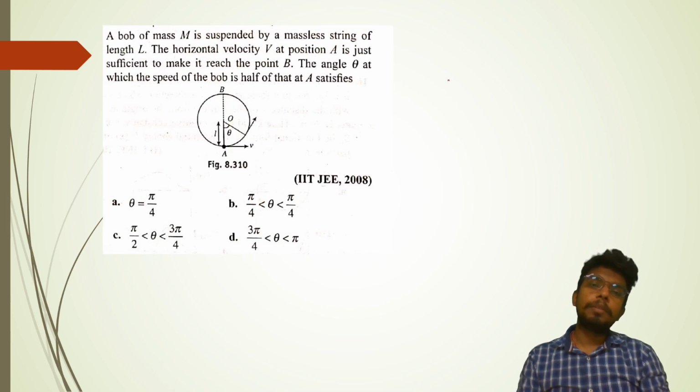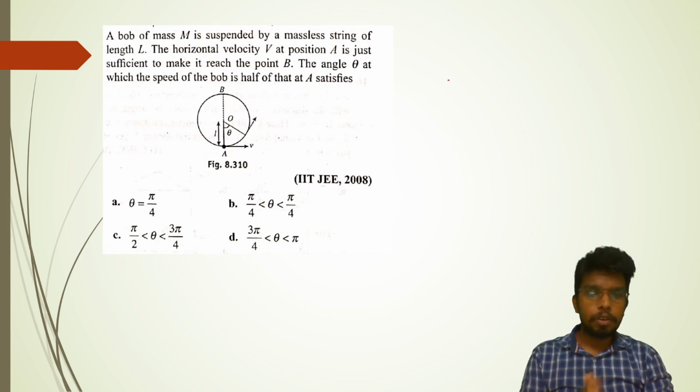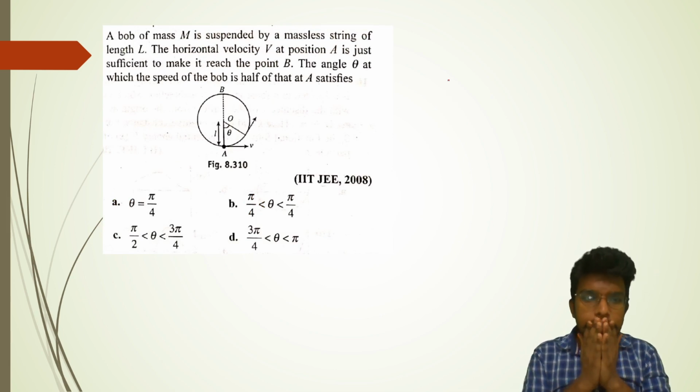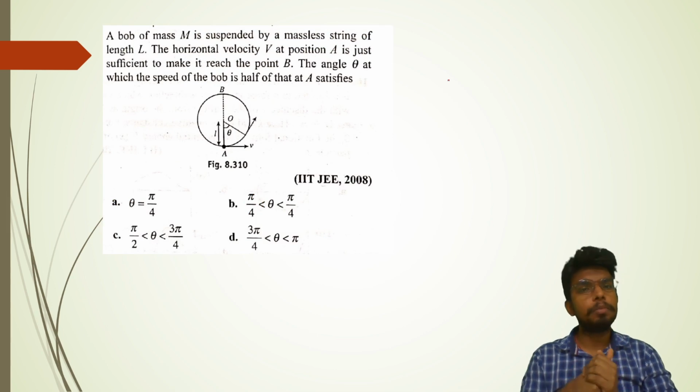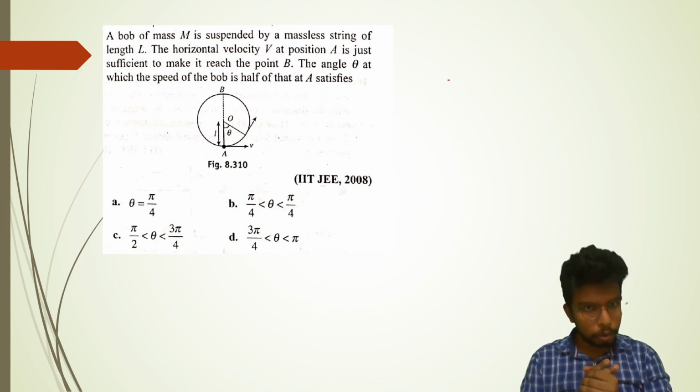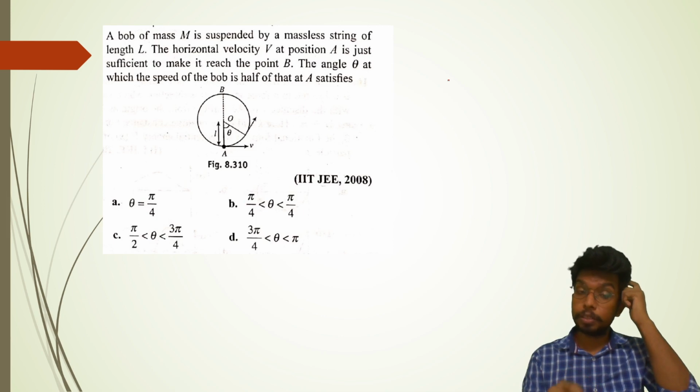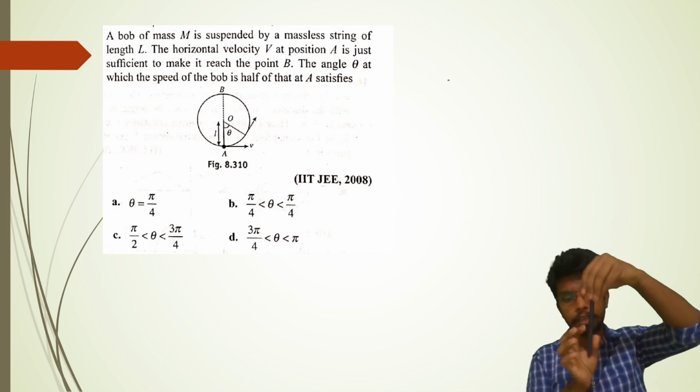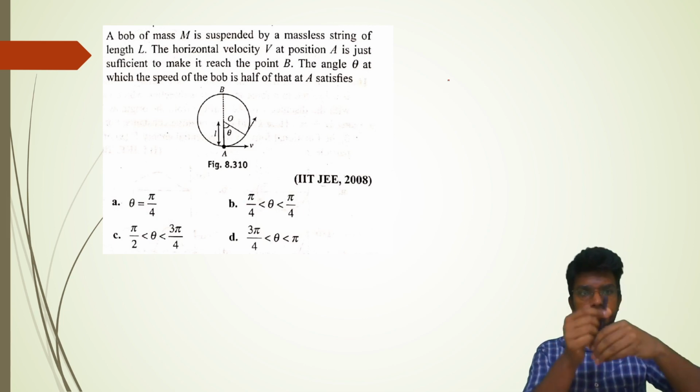A bob of mass m is suspended by a massless string of length L. The horizontal velocity v at position A is just sufficient to make it reach the point B. Yeah, this is the situation I was talking about. When you hit it, the velocity is just sufficient to take it to reach point B.